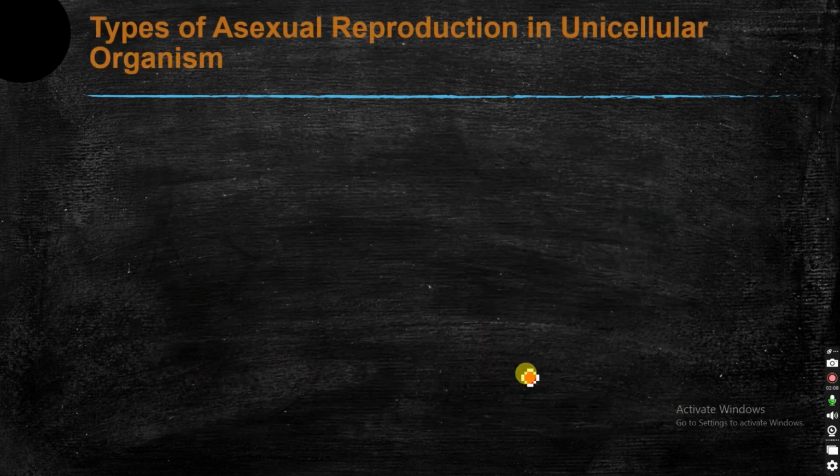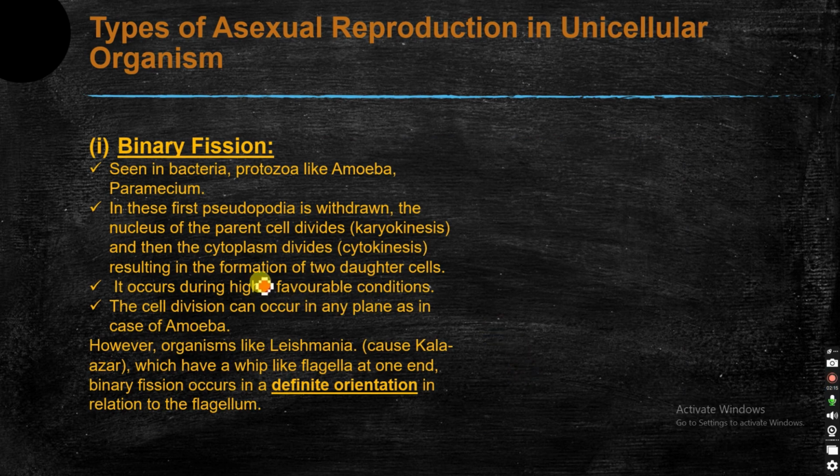So let's begin with the different types of asexual reproduction in unicellular organisms. The first one is binary fission. Binary fission mostly occurs in unicellular organisms like bacteria and protozoans like amoeba and paramecium. Binary means two, that way you can remember it. That means two daughter cells are formed from the parent cell.